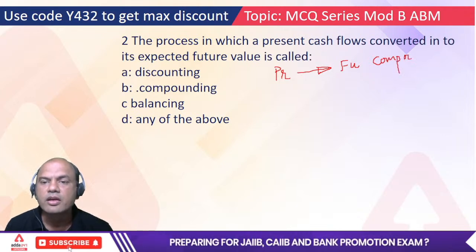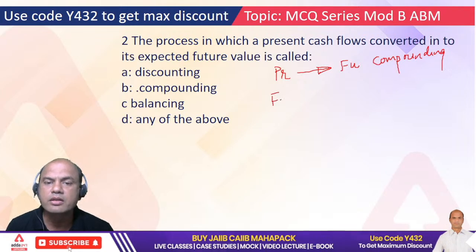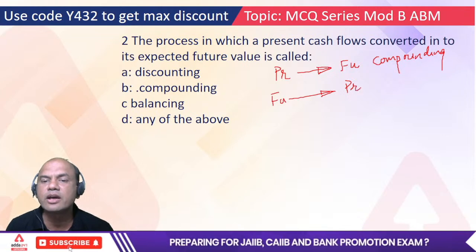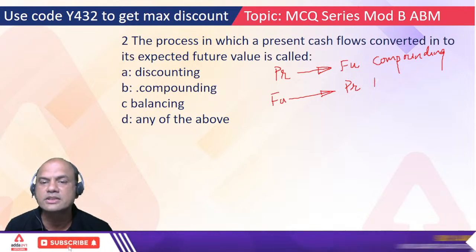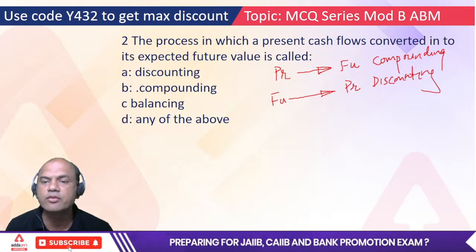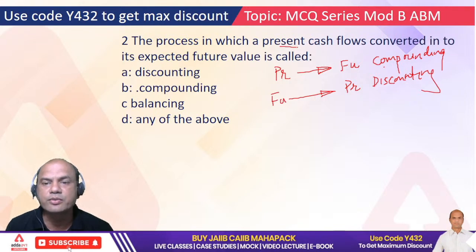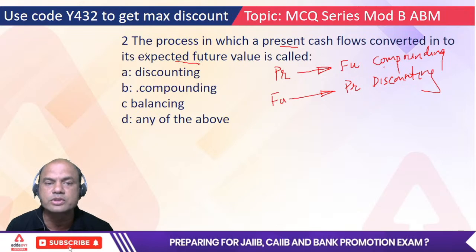And when we come from future to present, then it is called as, anyone? It is called discounting. Done, everyone? So what are we doing over here? Converting a present cash flow into an expected future value. So we are converting from present to future. So where will we be? A, B, C or D?